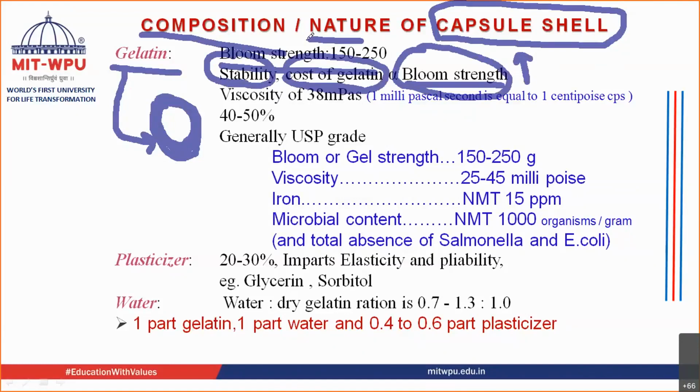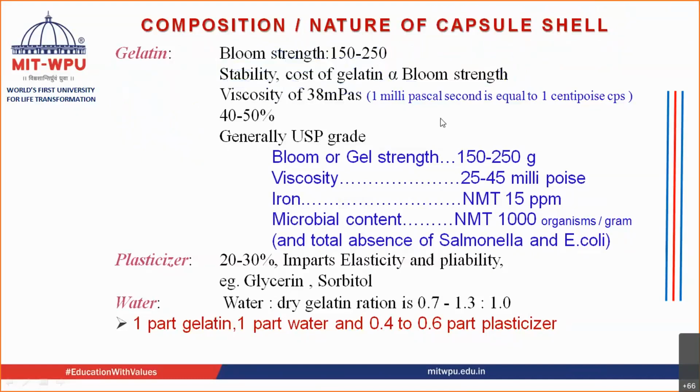The Bloom strength in case of soft gelatin capsule is 150 to 250. In case of hard gelatin capsule, it ranges from near about 220 to 280 to 300. Okay, that is the Bloom strength. So from gelatin, the first thing you require is Bloom strength. We are also going to see Bloom strength in detail further, what is Bloom strength, etc.